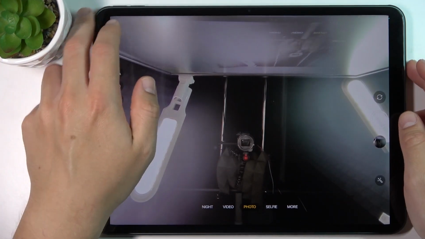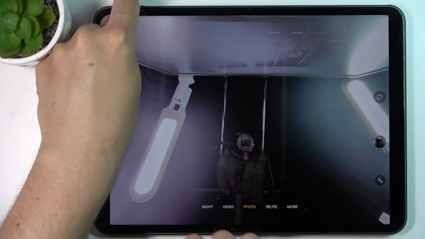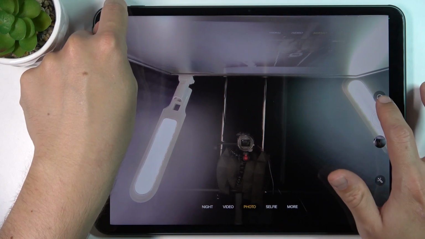So after setting up the function, now you can see I can zoom in and zoom out with the volume buttons, but maybe not on the front cam.